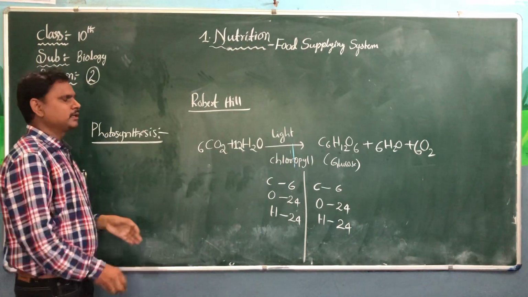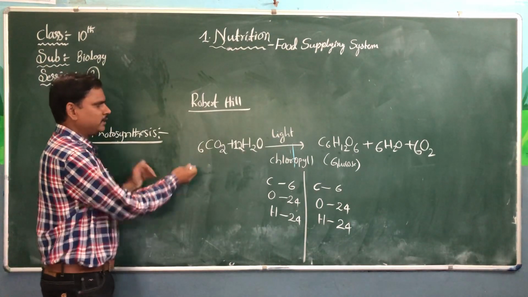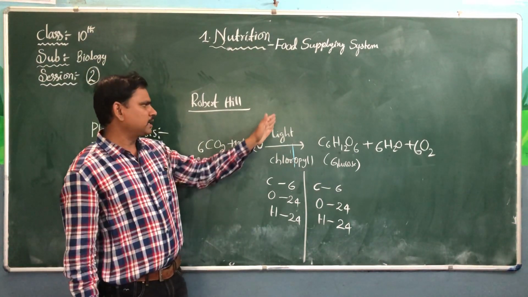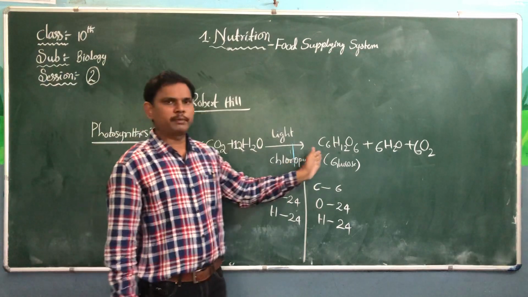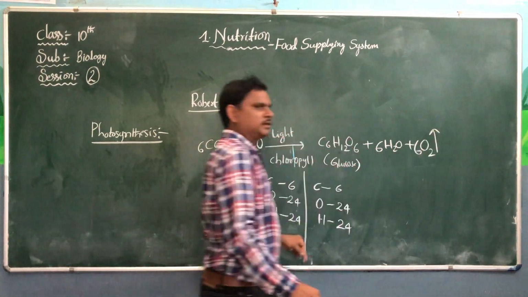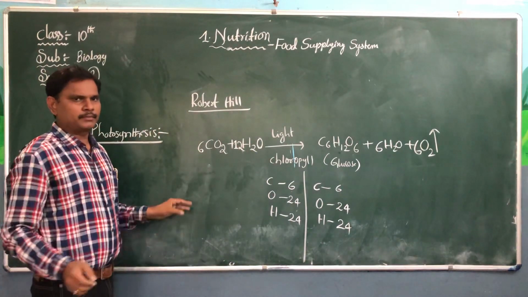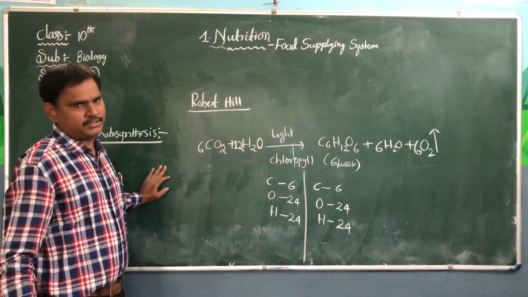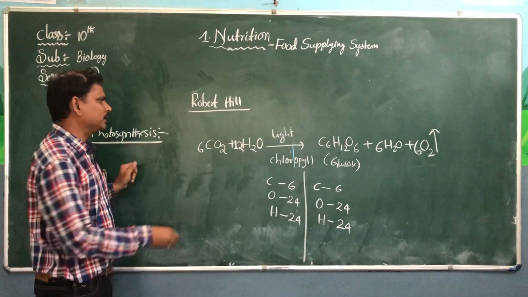So now look, plants take carbon dioxide and water in the presence of light and chlorophyll to prepare glucose and they release oxygen. I am expanding this definition, prolonging it like this.